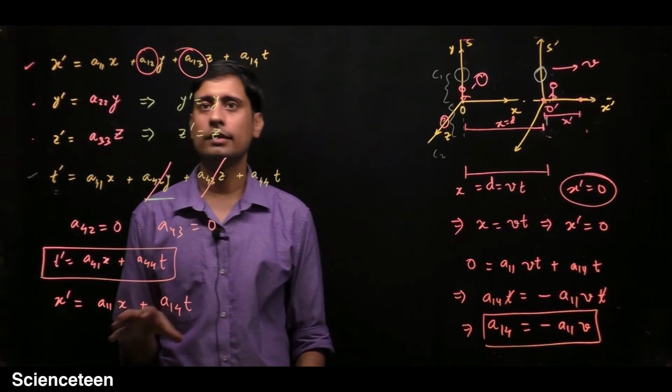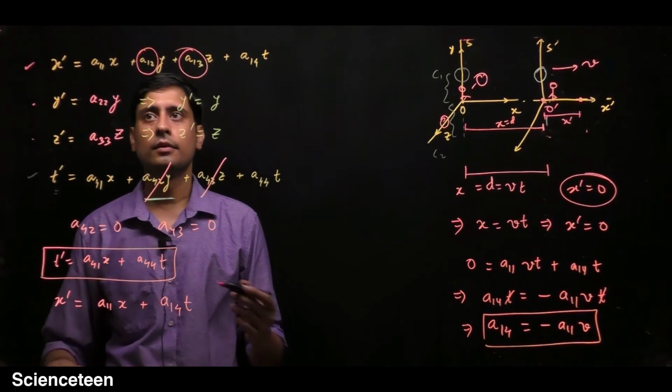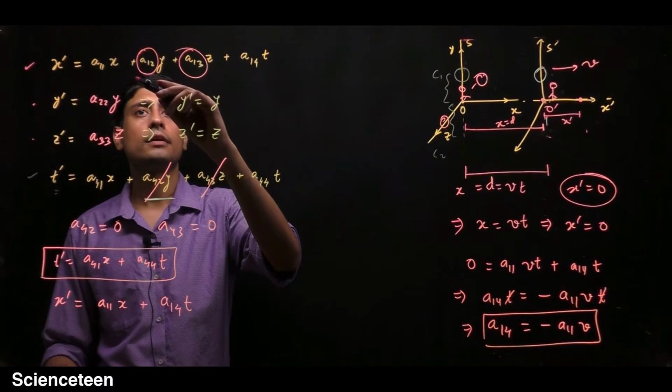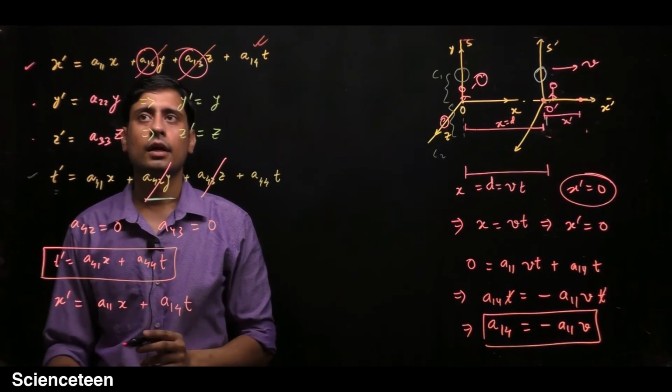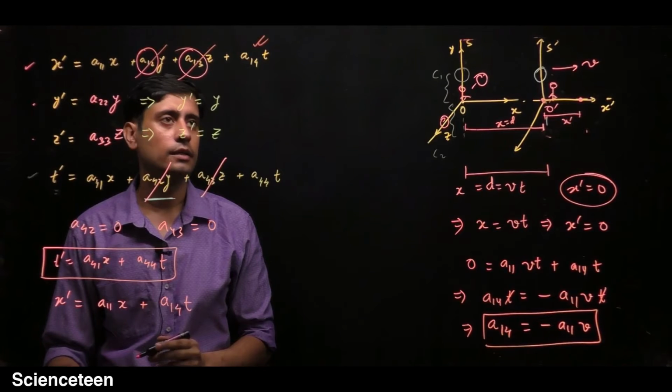Now we will finally write our equation. We have calculated this A14 and the rest we are writing here.